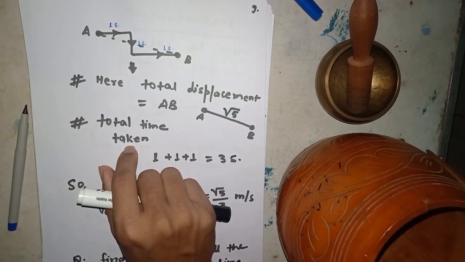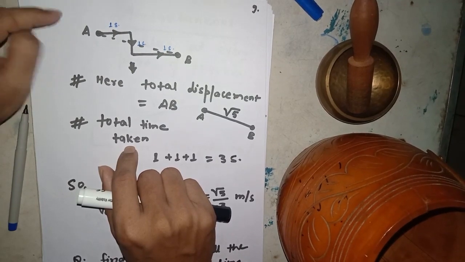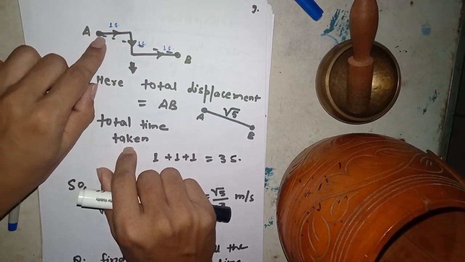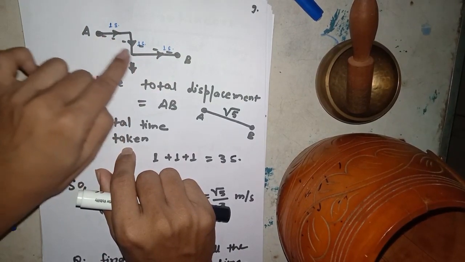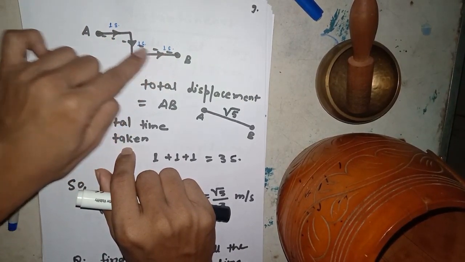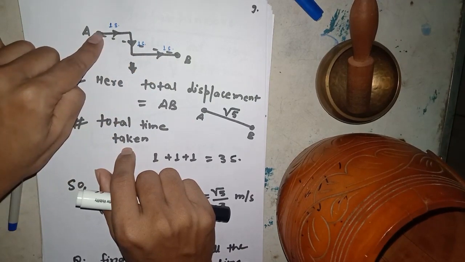You already know the displacement is given by a single straight line between the initial and final point. The total displacement is the line drawn from A to B. A dotted line gives the magnitude of total displacement.